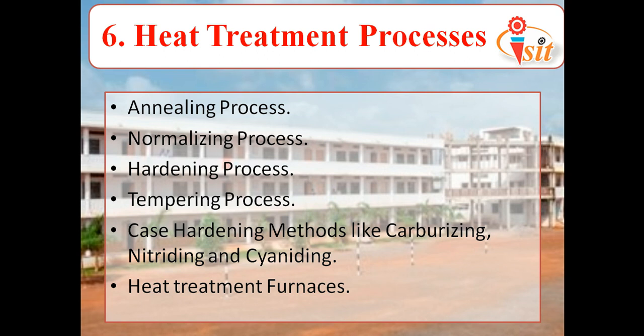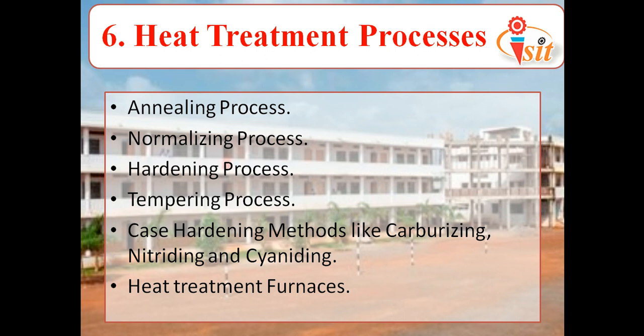In this, a material has two things. It has a core and it has a case. Case means the upper part of the material. Core means inner part of the material. This is case hardening methods, means we will just harden the outer surface of the material.